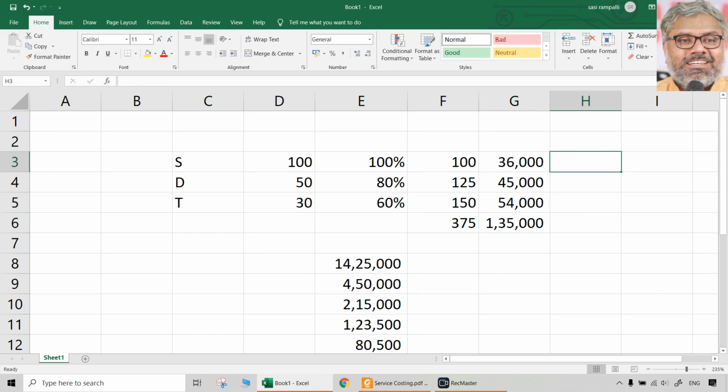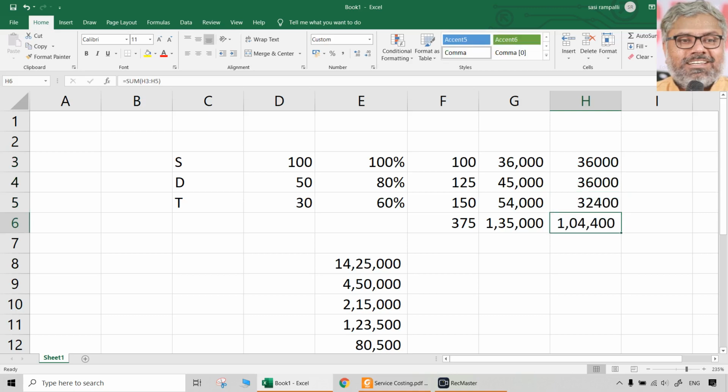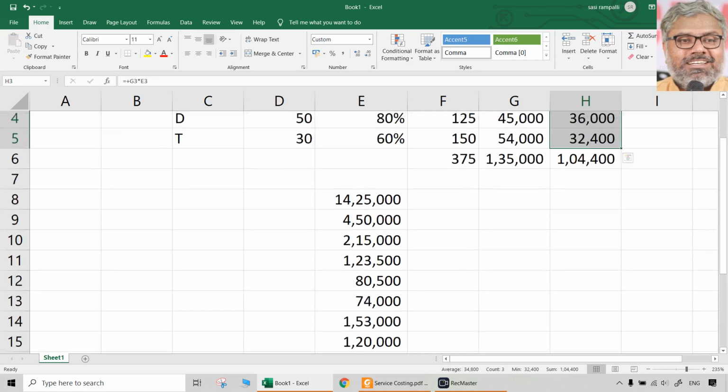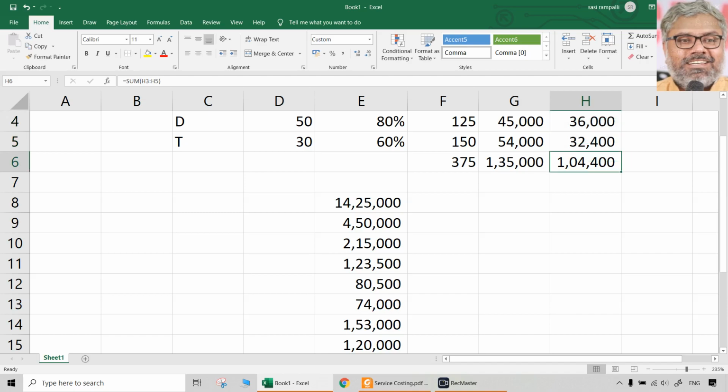Why is that? Because occupancy is not 100% in all cases. So this is if 100% occupied, we just converted them. But actual occupancy will be how much? 36,000 into 100%, 45,000 into 80% only, and 54,000 into 60% only, which means actual number of room days in the year which will be occupied is only 1,04,400. That is what is number of room days, right? So 1,04,400 room days are there.